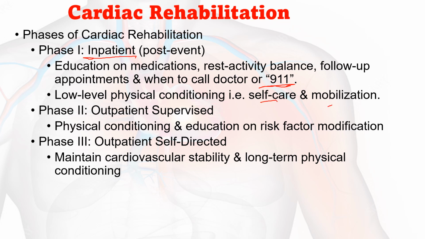Then phase 2 is outpatient supervised, that is physical conditioning, and education on risk factor modifications. Then phase 3 is outpatient self-directed. The activities are to maintain cardiovascular stability and long-term physical conditioning. This is a brief picturization of cardiac rehabilitation. In detail, we can get the detailed information from the book. This is a briefing of that. There are three phases: inpatient, immediate outpatient, and outpatient self-directed.